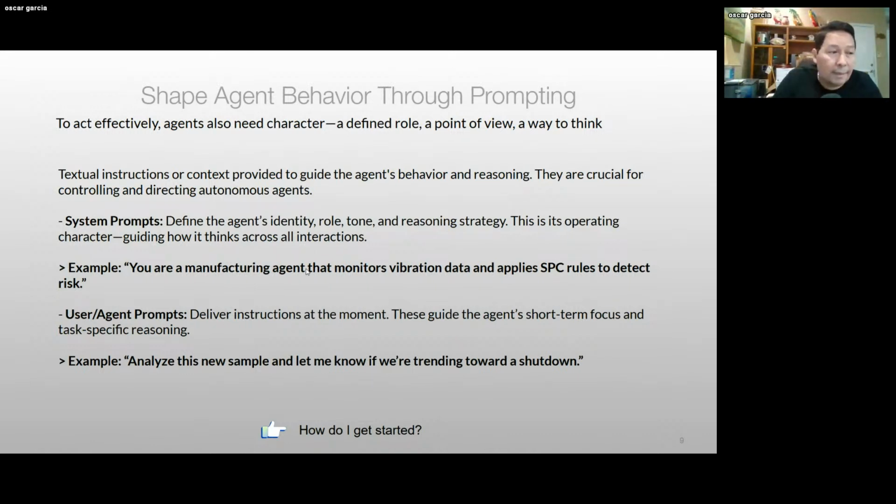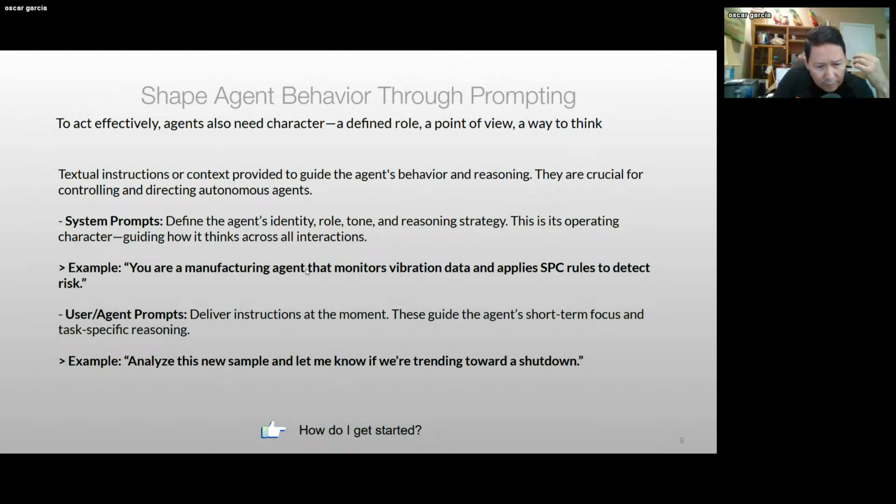So for example, we can tell the agent, hey, you are a manufacturing agent, specialized on SPC rules, control charts, and when you get data, do the analysis for this data, and make sure that if the thresholds are above or below limits, send a notification to a tool named manager notification or supervisor notification. You express all this in words.